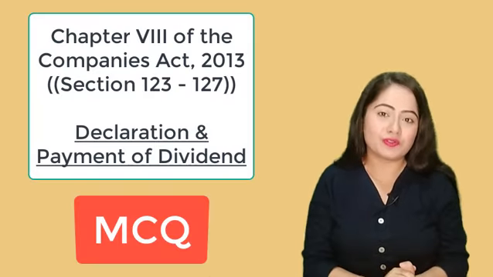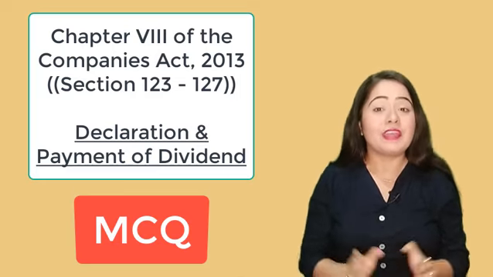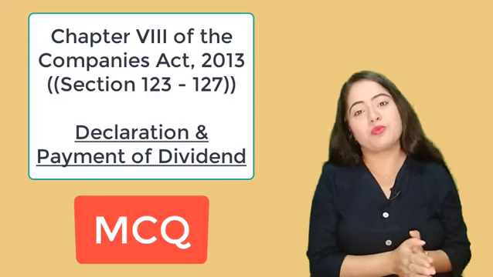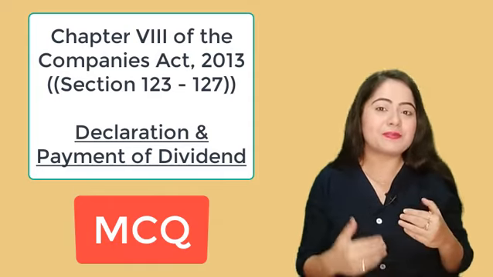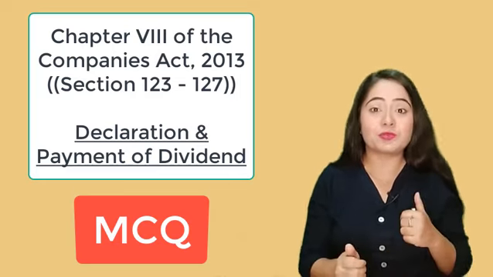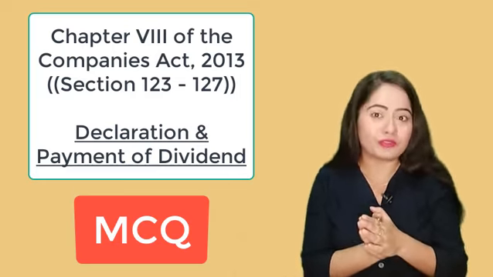Now today we are going to discuss chapter 8 of the Companies Act, which is Declaration and Payment of Dividend. In this chapter there are section number 123 onwards till section number 127. So we are going to take up some multiple choice questions to revise all of these sections. So we'll take up 25 multiple choice questions. I hope you're excited. I hope you have revised all of the concepts.